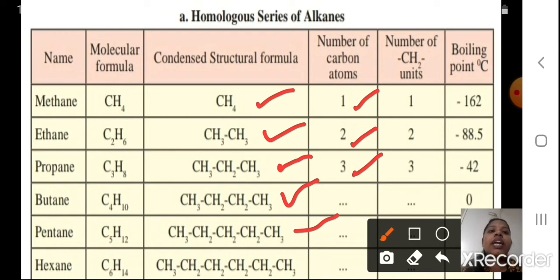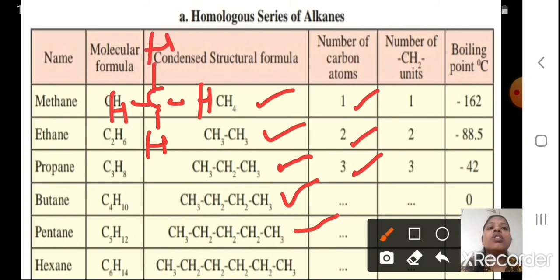So CH4 I can write it as CH4. How many CH2 units are you going to get, students? I am going to get 1 CH2 unit, right? I can write this as 1 H here, 1 H here, 1 H here, and 1 H here. So this carbon, if I take, see here, this is 1 CH2 unit. Then how many? 2, then 3, 4, 5, like this CH2 units will go on increasing. See here, you are going to see the CH2 units are there.